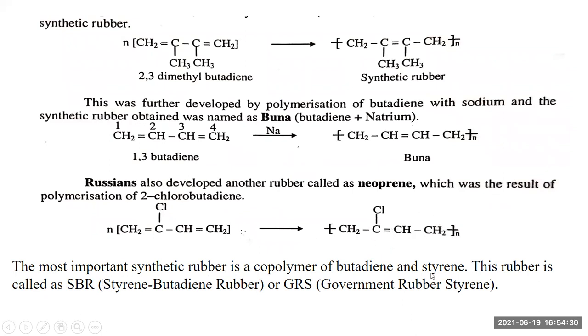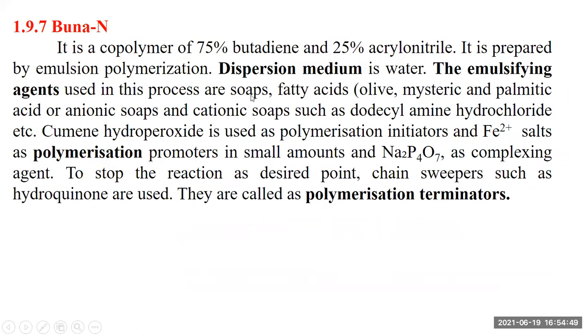The most important synthetic rubber is a copolymer of butadiene and styrene, and this rubber is called styrene butadiene rubber. SBR means styrene butadiene rubber, which is made from butadiene and styrene, and it is also known as government rubber styrene. The next polymer is Buna-N. It is a copolymer of 75% butadiene and 25% acrylonitrile, prepared by emulsion polymerization.